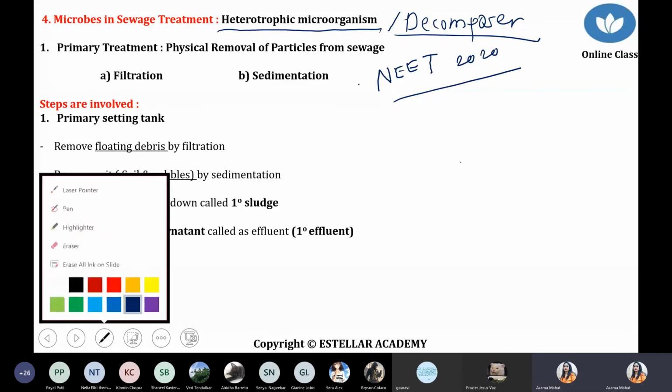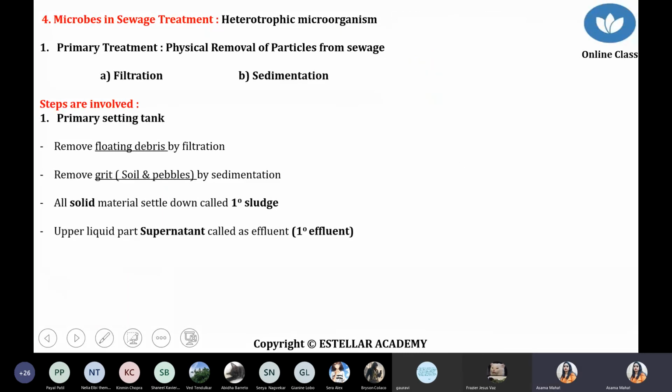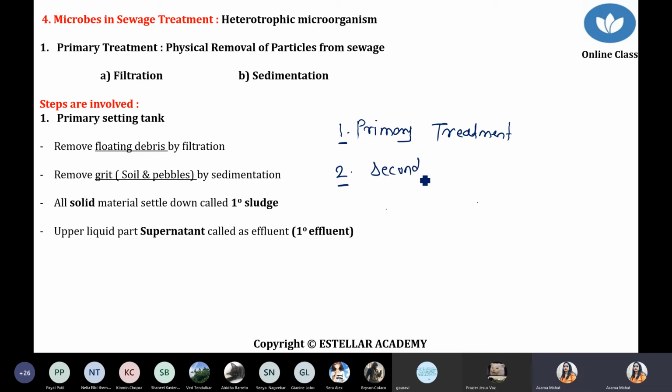Basically this process is divided into 3 steps: primary treatment; number second, secondary treatment, where we have to use bacteria for the degradation; and the third one, tertiary treatment.